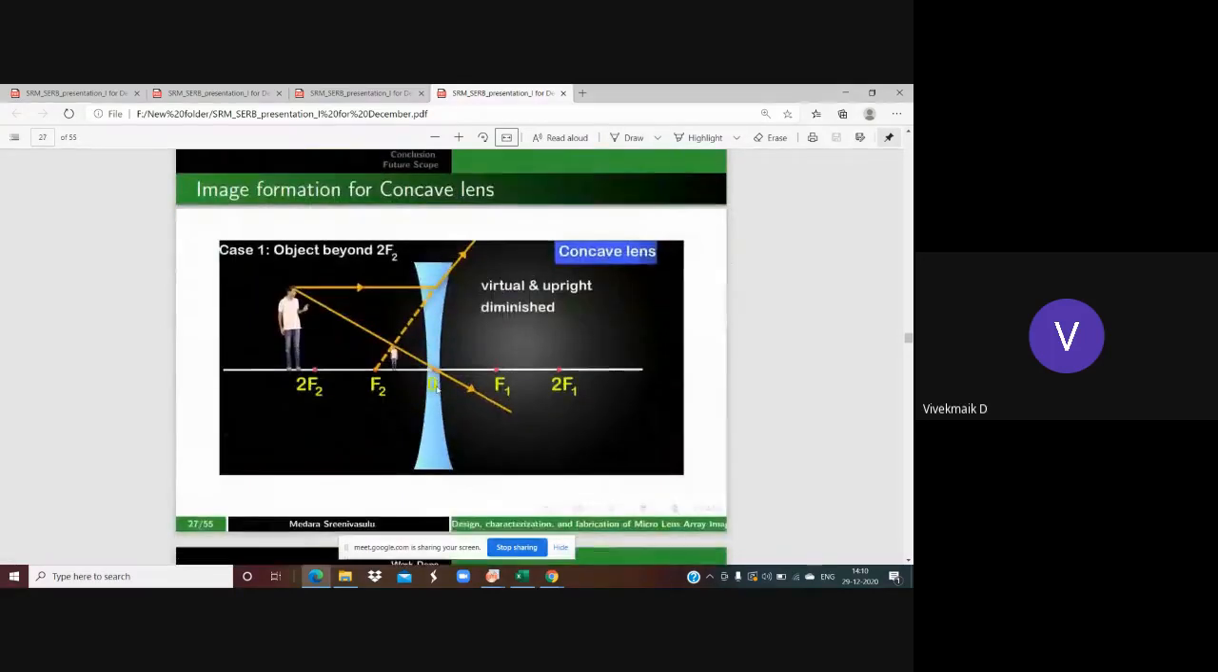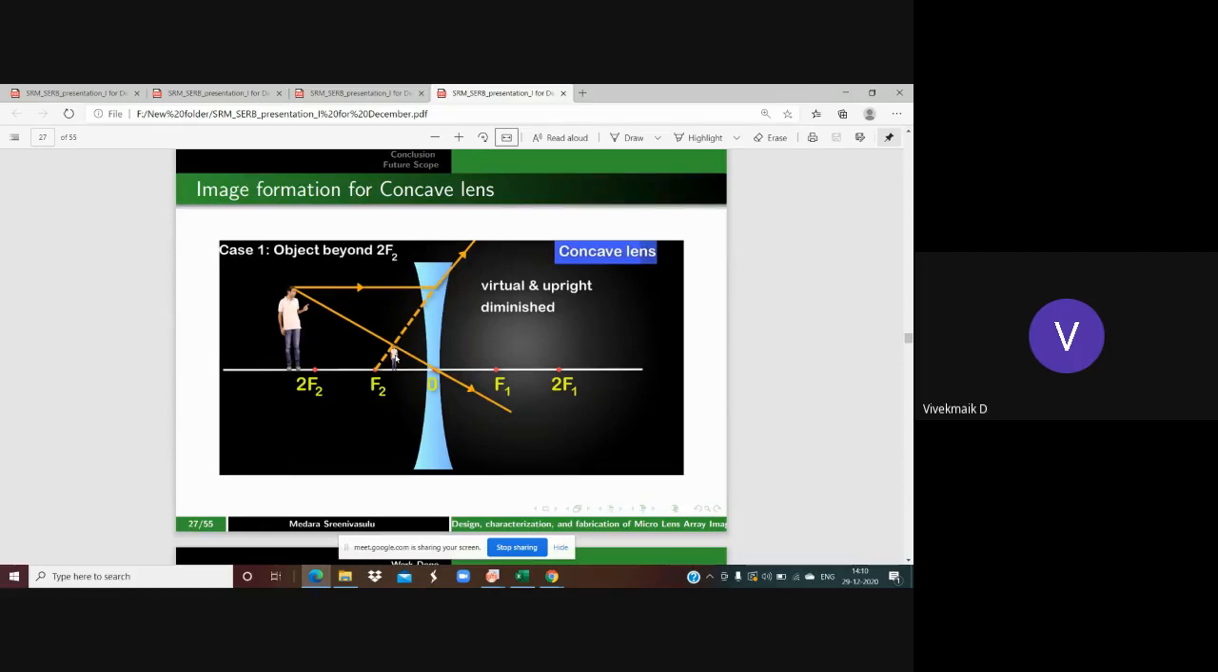In this case, I am taking the object beyond 2f2. The ray which is parallel to the principal axis is first going to be diverged, and the ray passing through the optical center goes straight without deviation. Then for the formation of the image, these rays need to be converged at a certain point. For converging, where the divergent ray is there, we need to draw back dotted lines. Then the image is going to be formed here. This is the virtual image. It is not a real image, and it is always upright, always virtual, and always diminished.